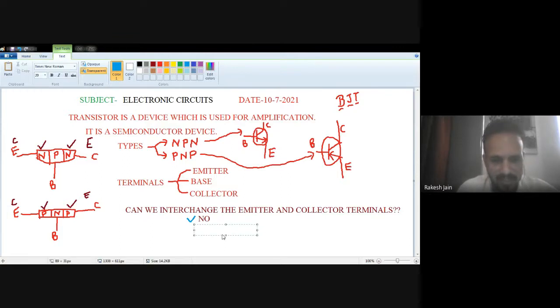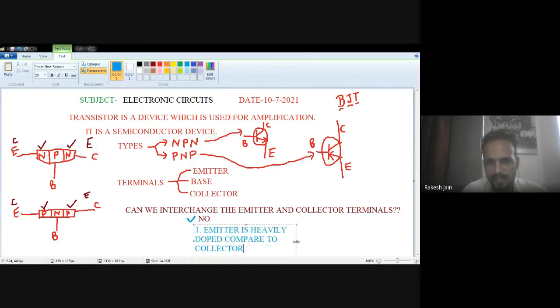The first reason is emitter is heavily doped compared to collector. Always remember this thing.